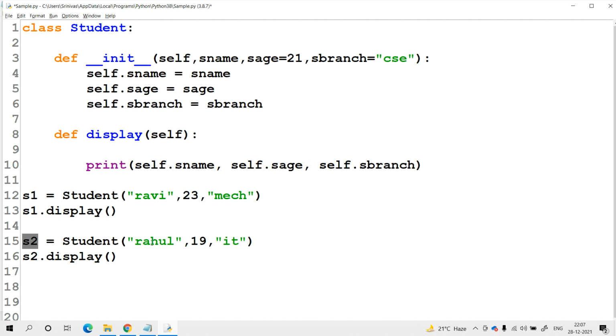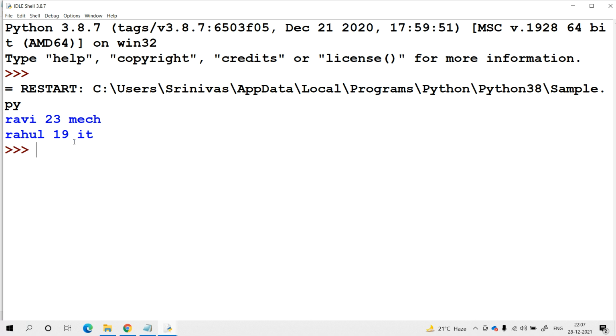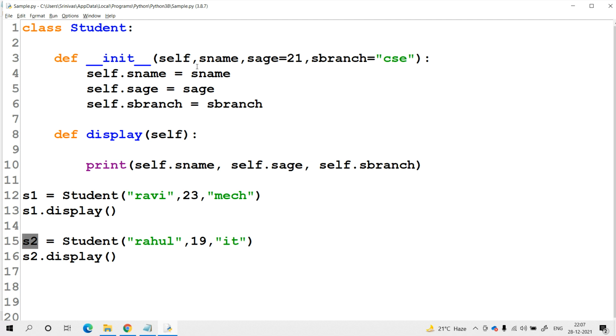With respect to S2, the student name is Rahul, the student age is 19, and the student department is IT. Try to check it now. For the second student, the information is Rahul, 19 and IT. So the beauty of default values in the constructor is that at the time of creation of the object, without passing values for the parameters having default values, the available default values are automatically considered. If you want to pass explicit values, you can pass. There is no doubt at all.